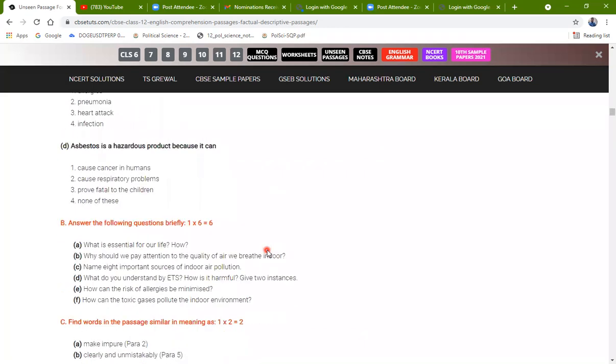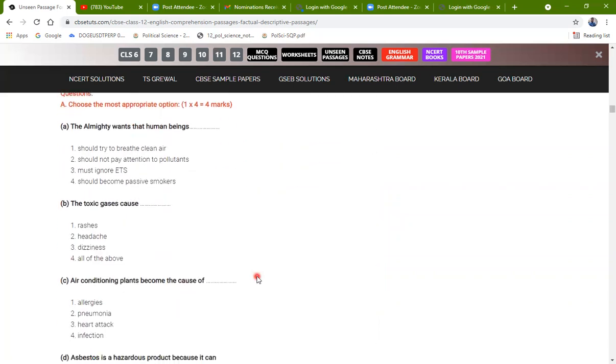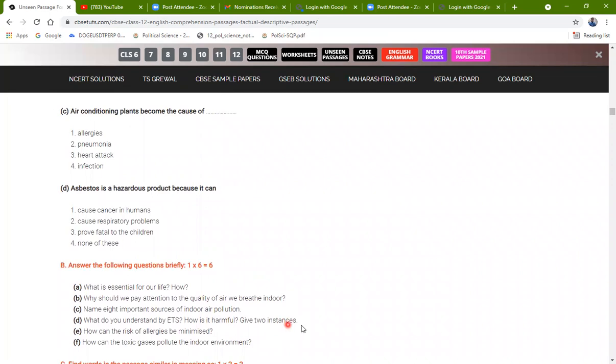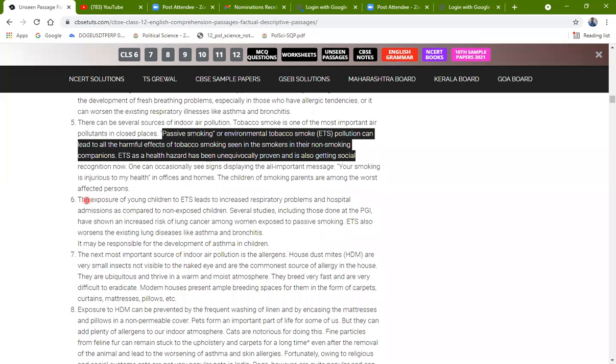Moving onwards, how is it harmful? Give 2 instances of how it is harmful. Now we read about the asthma problem in children, right?